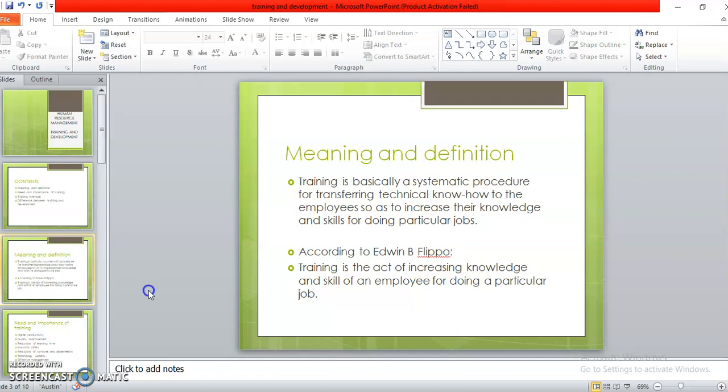So it covers not only those activities which improve job performance, but it also includes those activities which bring about growth of the personality of an individual, so that he can progress towards maturity and actualization of his potential capacities, so that they do not only become good employees but also better men and women. So it is not just providing him training or gaining him more knowledge, but it makes him a better person, improving his personality.